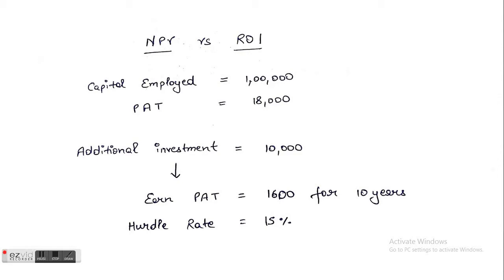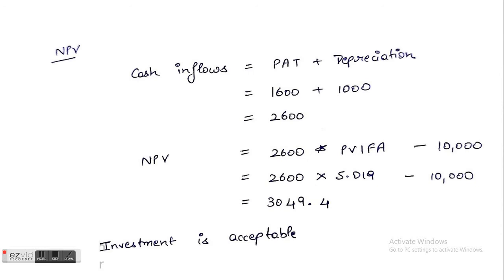The NPV approach is straightforward. Accept the project if the NPV comes positive. So the PAT given is 1600, adding 1000 of straight line depreciation because the project will have zero value at the end of 10 years. We get the cash inflows of 2600.